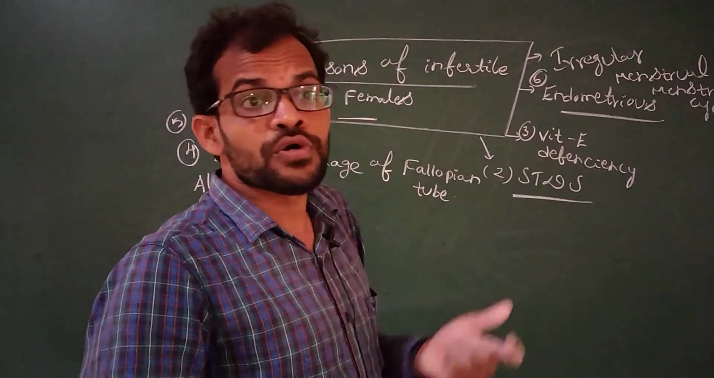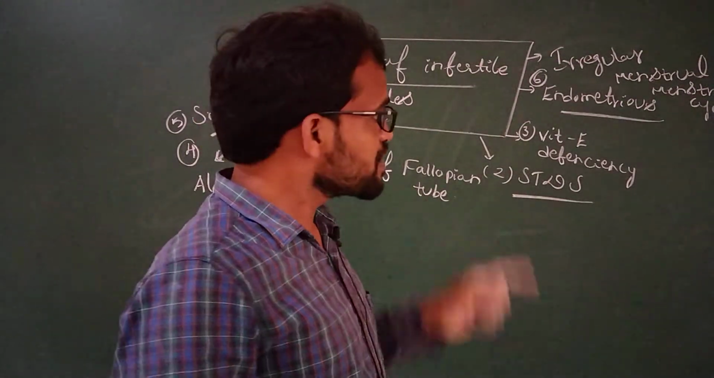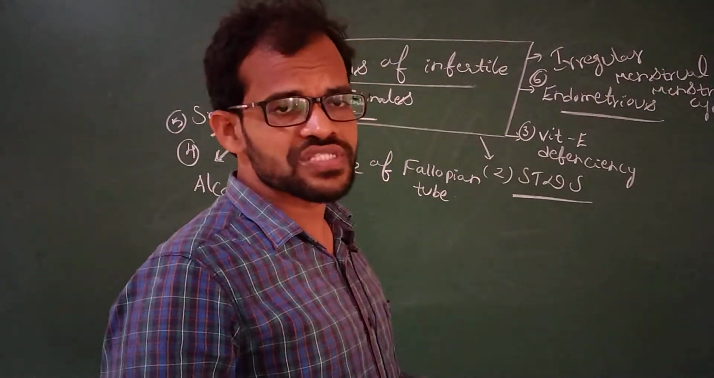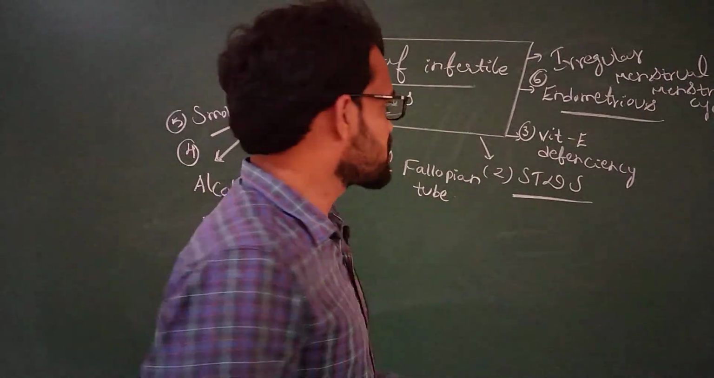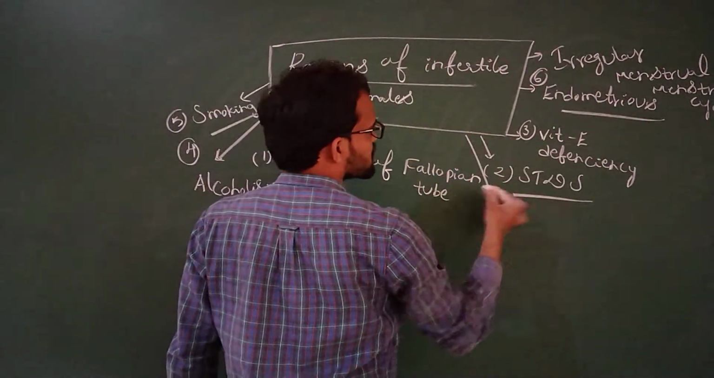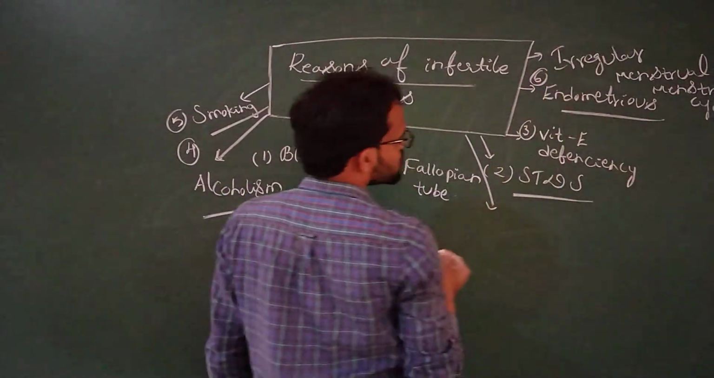Those females are not able to produce any babies, because the ovary is not developed. The ovary is not developed, so it does not produce any egg cells. Coming to the other conditions, what are the other reasons for infertility in females, after the irregular menstrual cycle?